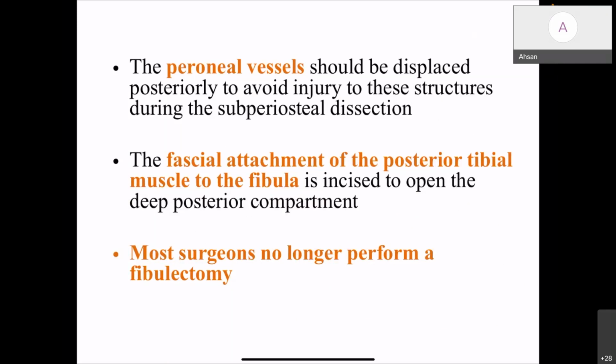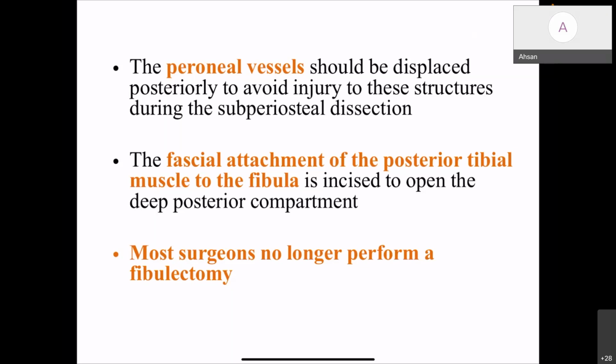And another technique, especially historically important, is the fibulectomy. Previously, they did a fibulectomy to completely release pressure from all four compartments. For this purpose, they remove the mid-third of the fibula, which, being a non-weight bearing bone, doesn't produce any impact in the future.